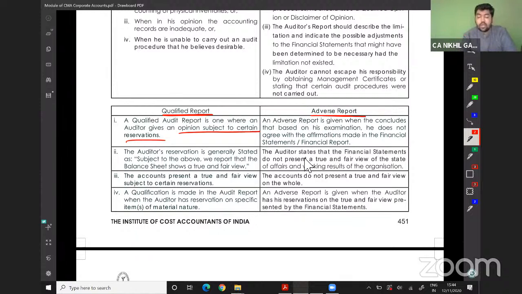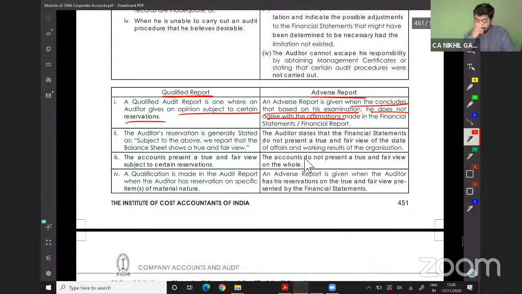In case an adverse report is given, the conclusion based on the examination is that he does not agree with the affirmation made in the financial statement or financial report. He completely disagrees, and he feels the information published by the management is not right, not at all right.